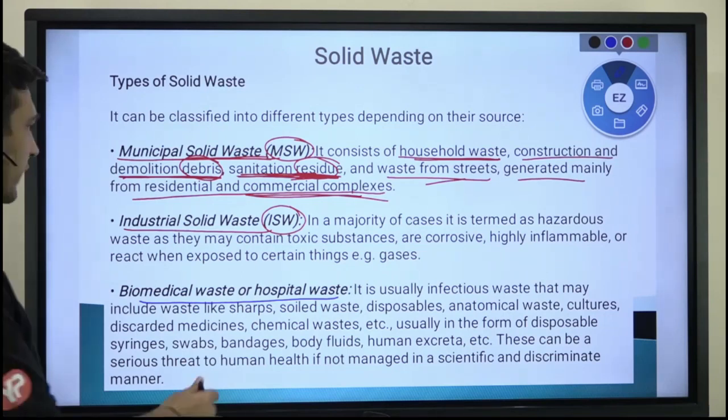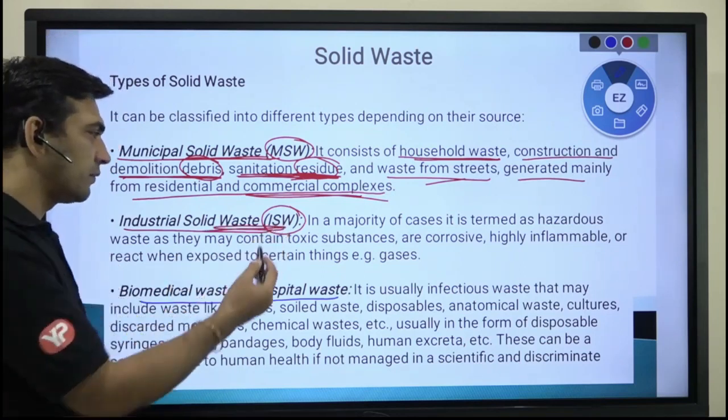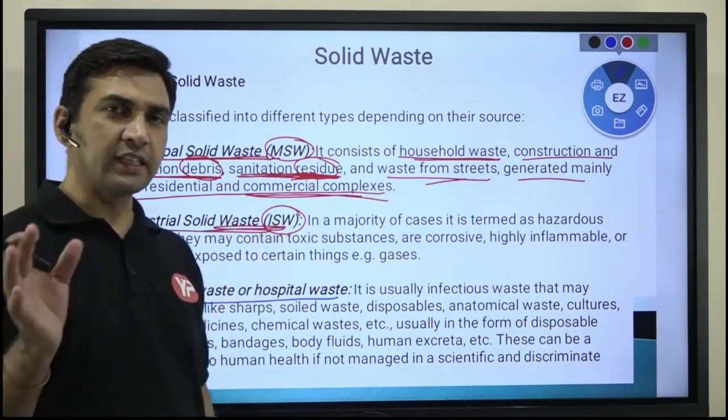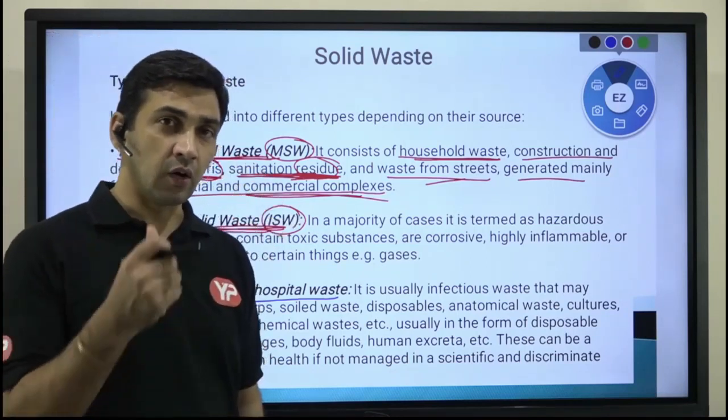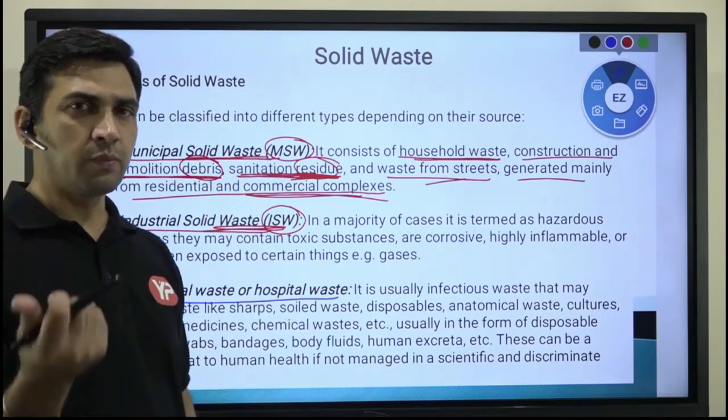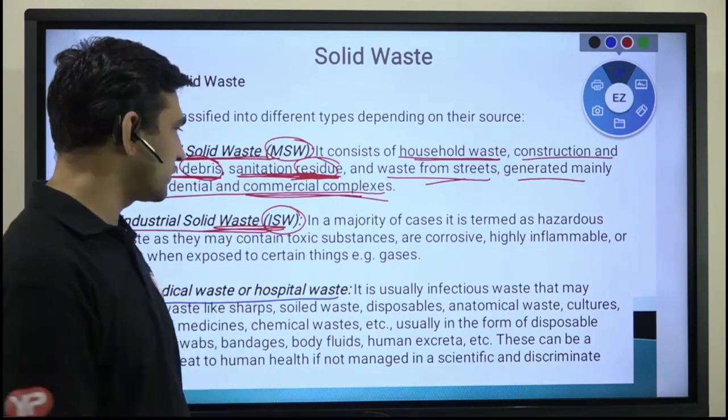Then another form of waste is called industrial solid waste. As the name suggests, whatever waste is coming out in solid form from the industrial sites or industrial buildings or plants, we have classified it as industrial solid waste.